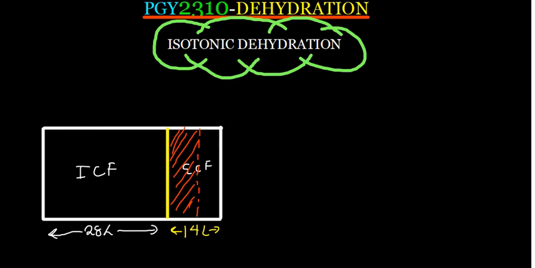So if you've lost water that has the same osmolarity as that in ICF, there is going to be no movement of water from here, because water moves by osmosis because of a difference in concentrations. So the concentration here has remained constant.